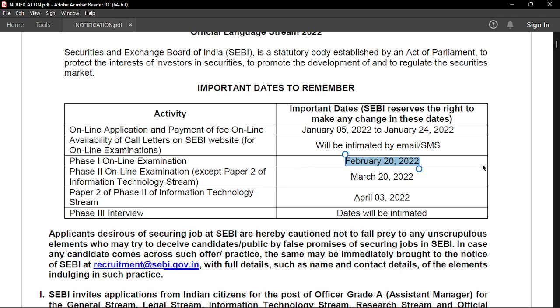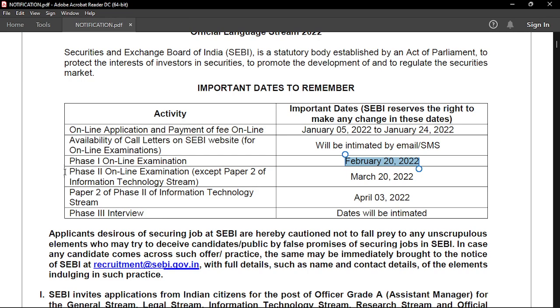You don't have much time, but it is not a very difficult exam to crack, especially phase 1. I will tell you in a few seconds while talking about the pattern of this exam. So be prepared, start preparing from today itself, get to know the notification, read it twice or thrice, and after that start preparing right then.